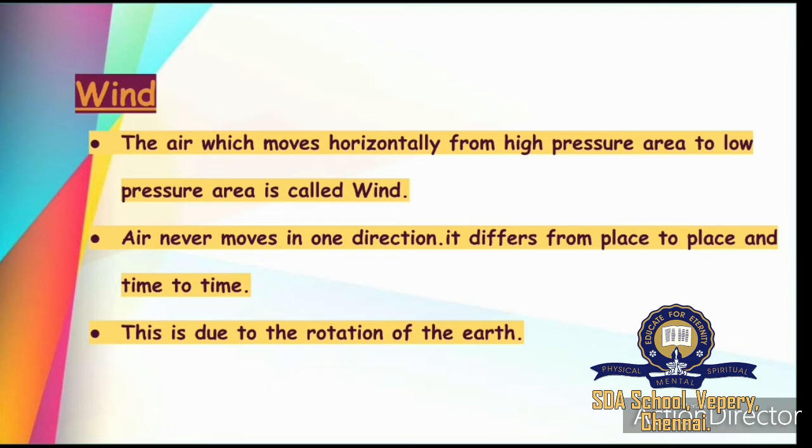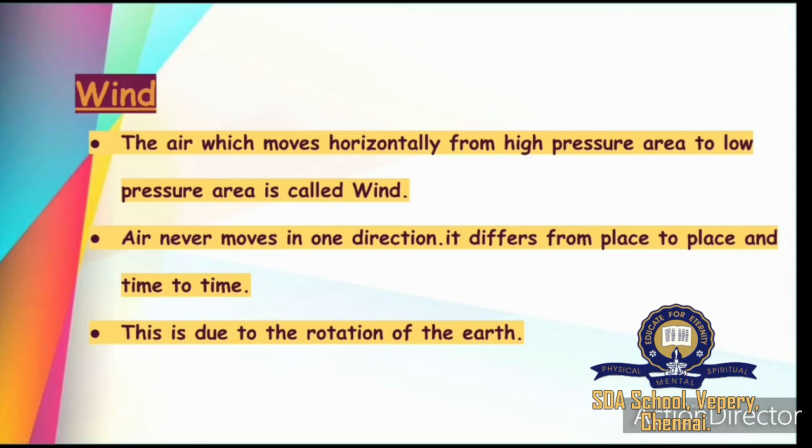The next one: does the wind move in the same direction or in different directions? Air never moves in one direction. Air always moves in different directions depending upon the place and time.